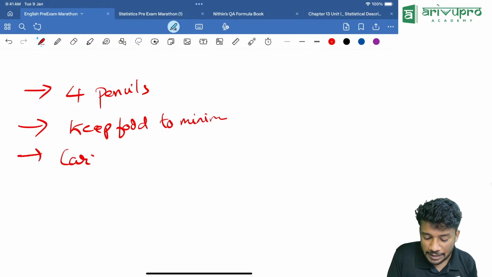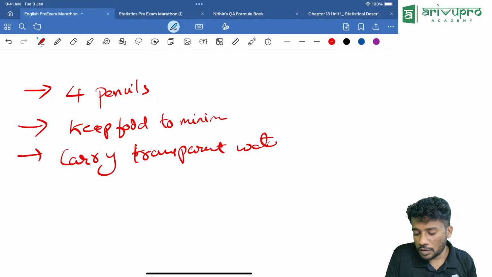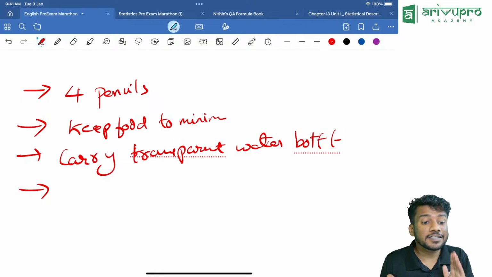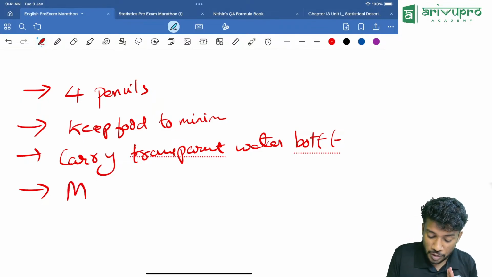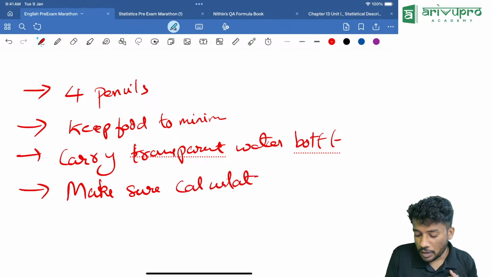Carry a transparent water bottle. Make sure that your calculator is working properly. Calculator is good.